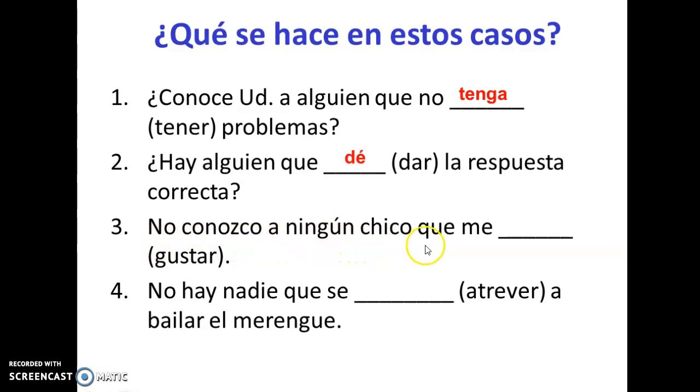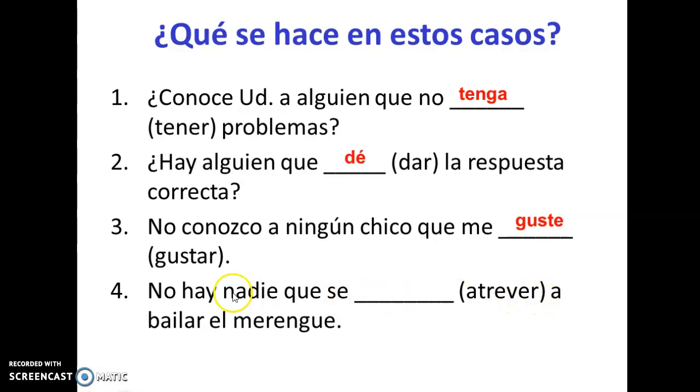No conozco a ningún chico que me guste, so I don't know any guy that I like. This is what we're saying here. So far this person hasn't met any guy that she likes. And so, no conozco a ningún chico que me guste. Also in the subjunctive. And the last one, no hay nadie que se atreva. Atreverse is to dare to do something.